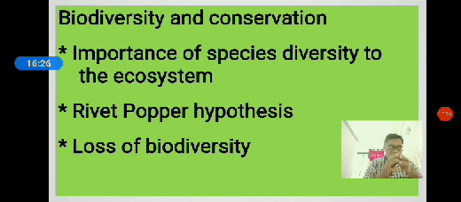So very clear. Paul Ehrlich compared the effect of decreasing biodiversity in an ecosystem to an aeroplane with rivets.